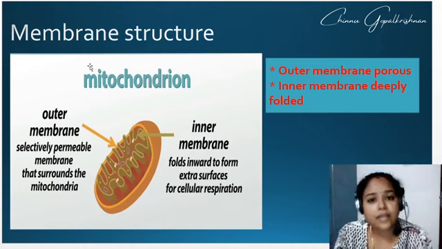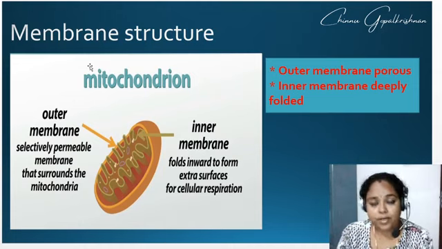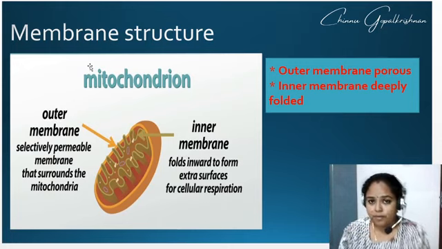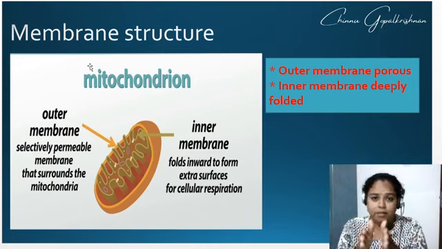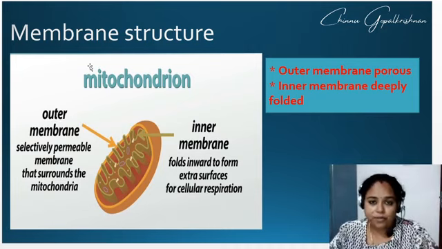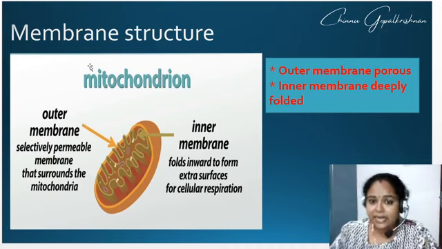Mostly all the cell organelles that are there are made up of one single membrane, but mitochondria is made up of 2 membranes. It's made up of what? It's made up of 2 membranes. Remember, bread and sandwich, bread and jam, bread and butter, in the same manner. So you are having an outer membrane and an inner membrane.